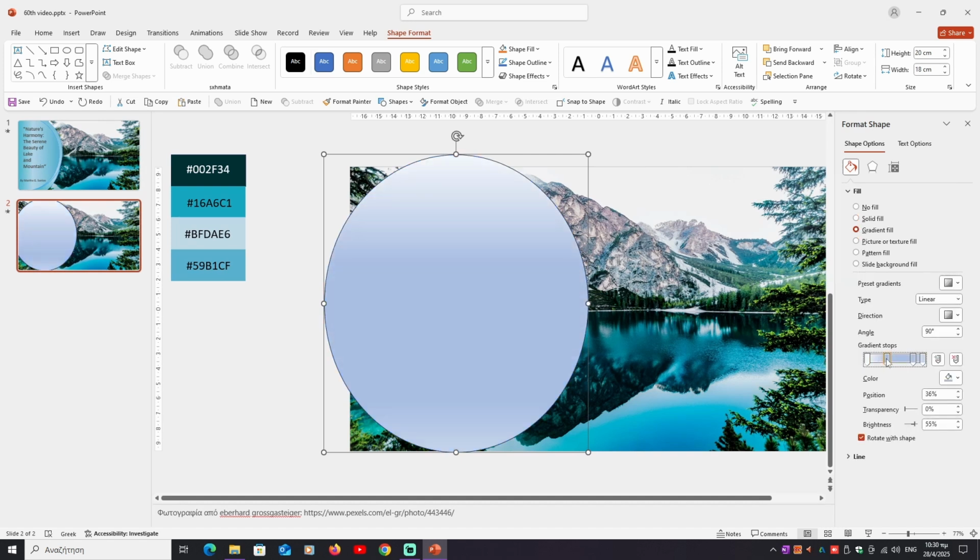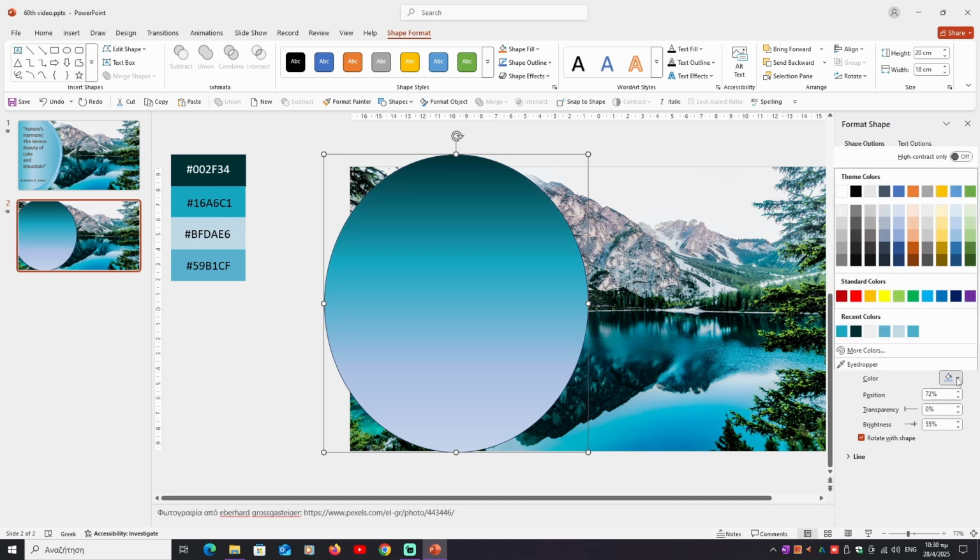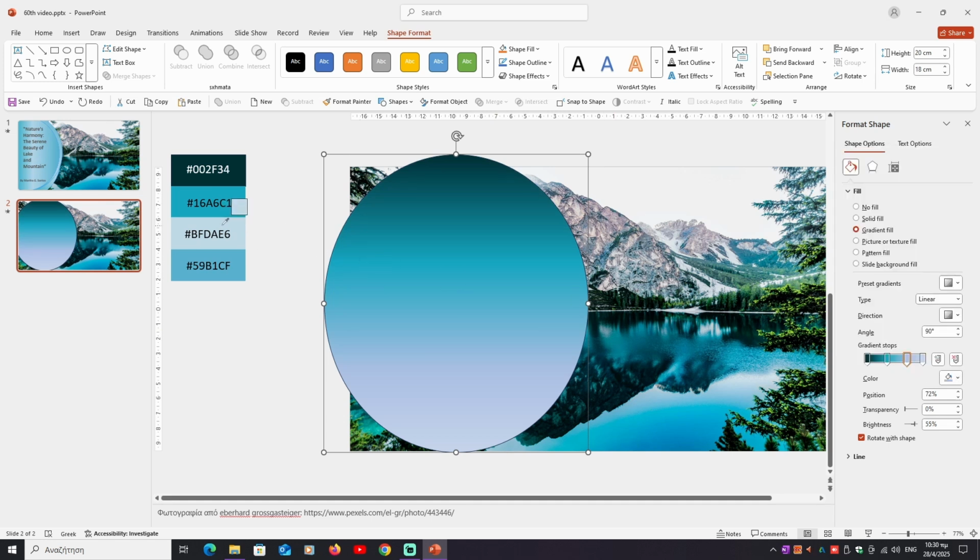We choose 4 gradient stops. We choose the first gradient stop, Color, Eyedropper. We choose the first color from the left side outside of the design area, second color with eyedropper. We choose the second color from the left side outside of the design area, third gradient stop, eyedropper. We choose the third color from the left side outside of the design area, and the last fourth gradient stop, color, eyedropper. We choose the last color from the left side outside of the design area, line, no line.